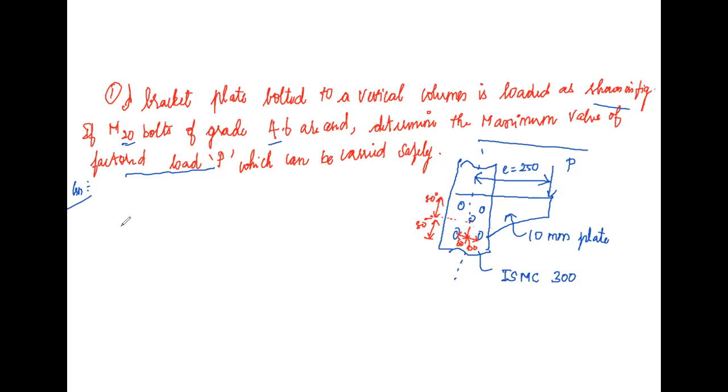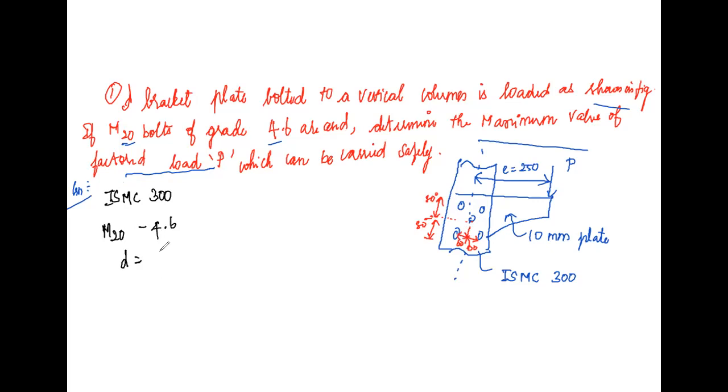What is given in the question? It is given that the section is ISMC 300 and M20 bolt is used with a grade of 4.6.